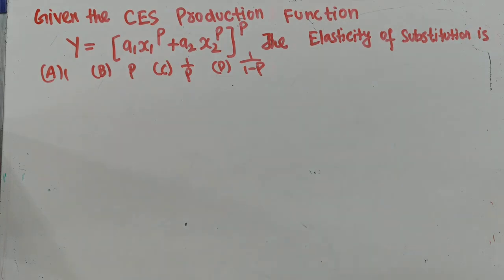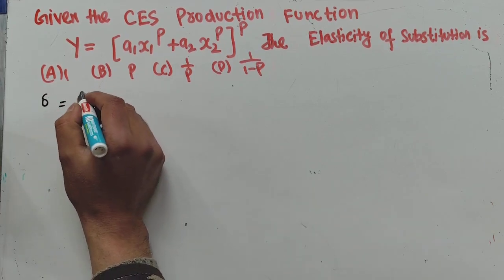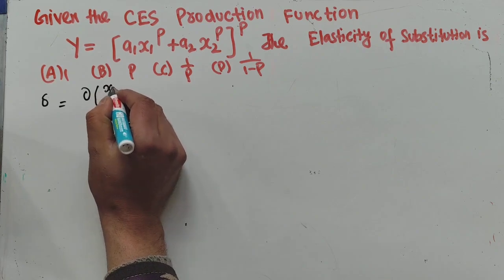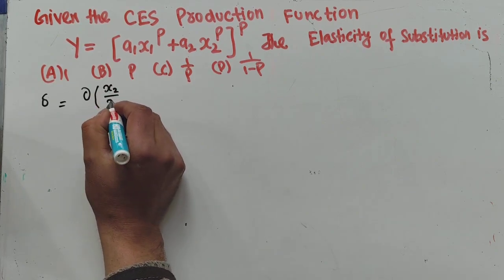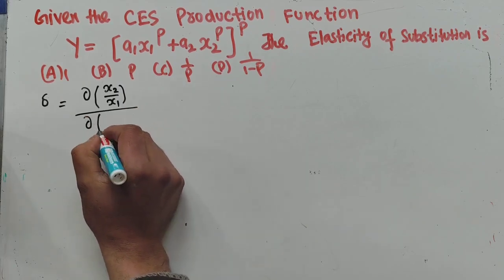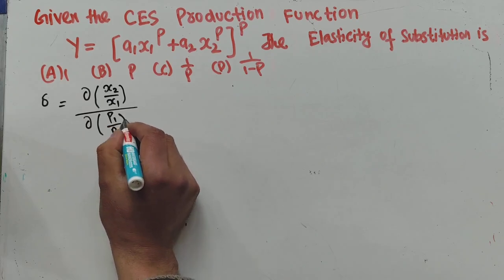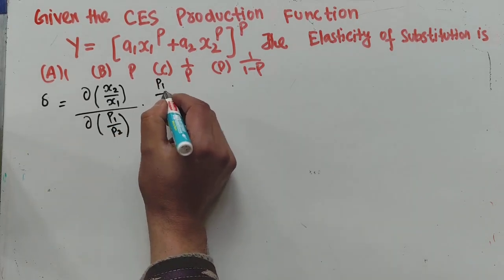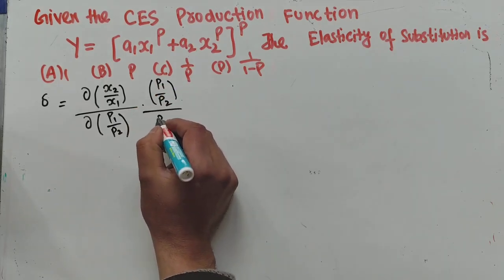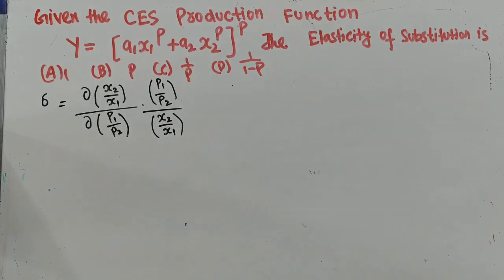What is the formula for elasticity of substitution? Let me write it here. Elasticity of substitution is simply equal to the percentage change in the input ratio, that is the factors of production x2 upon x1, divided by the percentage change in the input price ratio, the prices of x1 and x2, p1 upon p2, like we use the elasticity formula. Okay, this is the formula.